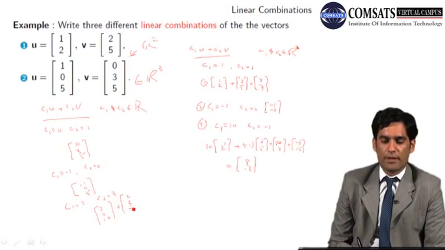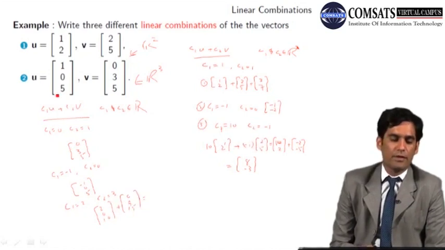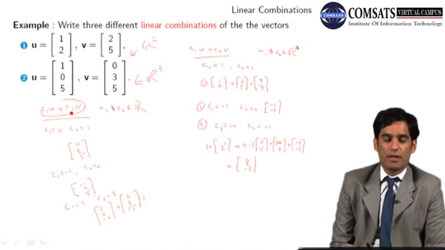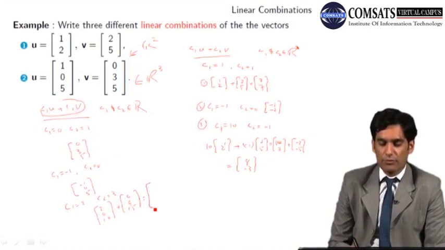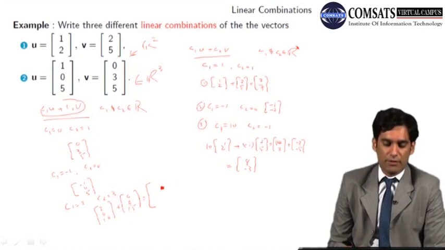(0, 9, 15). So the answer of this equation, this is a vector equation. We call it a vector equation because C1 and C2 are real numbers and u and v are vectors, and ultimately the answer is a vector. So we call such an equation a vector equation.